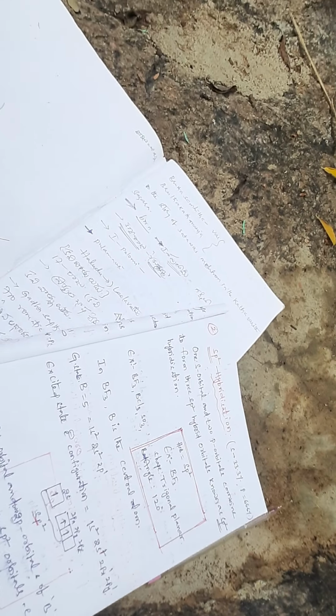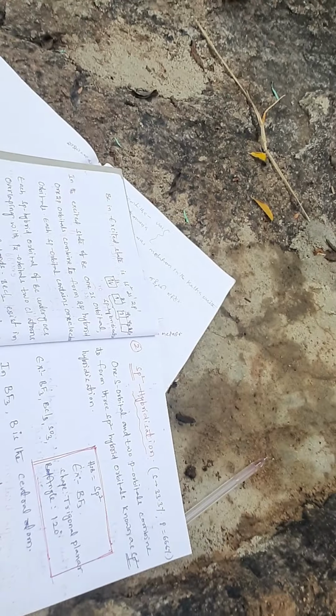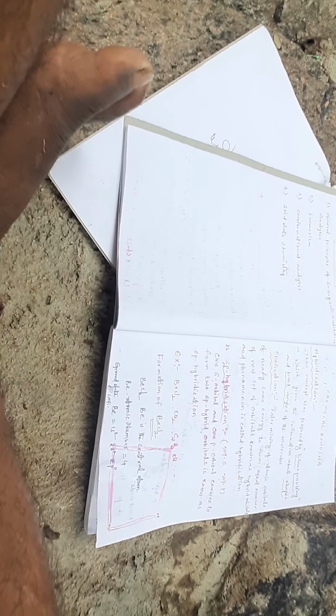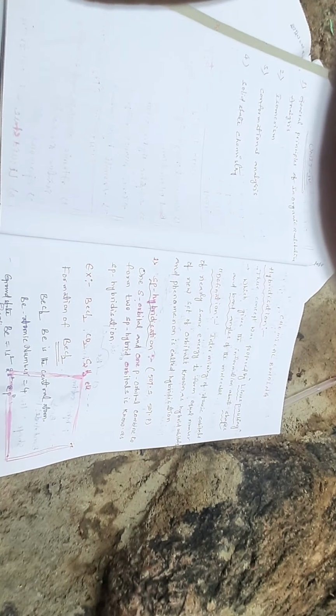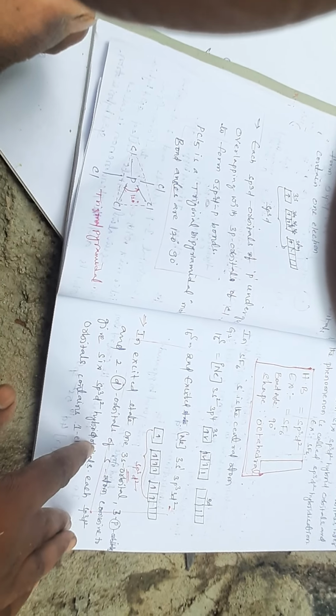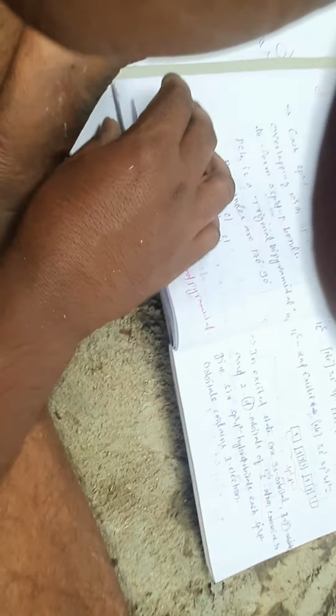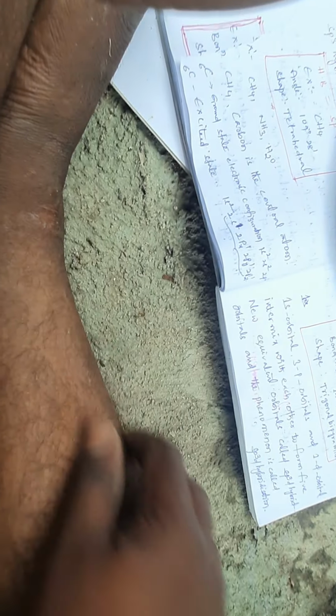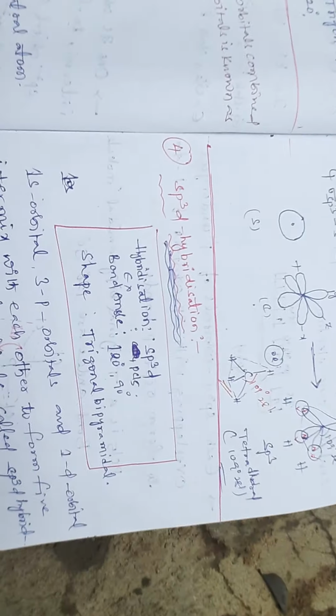Up to here, remember the intermixing of s orbital and p orbital generates three types of hybridization taking place: sp hybridization, sp2 hybridization and sp3 hybridization. Remember, when d orbitals are also intermixing, sp3d and sp3d2 hybridization also take place. So we are going to see that as well.